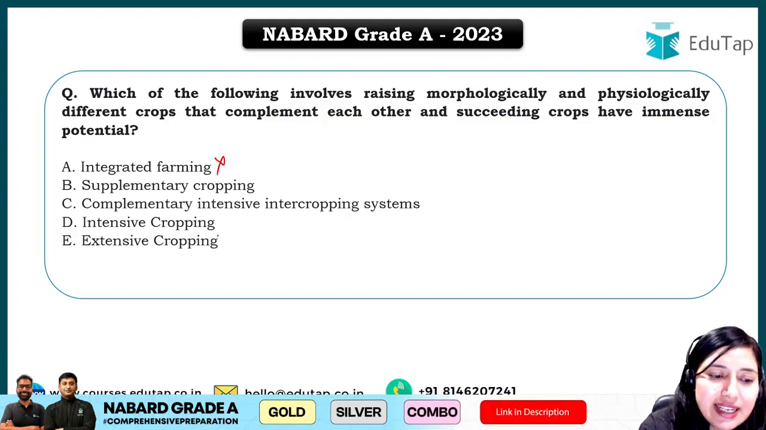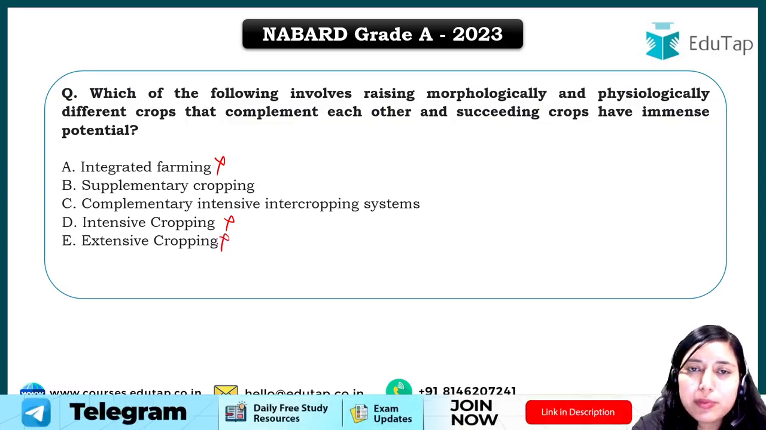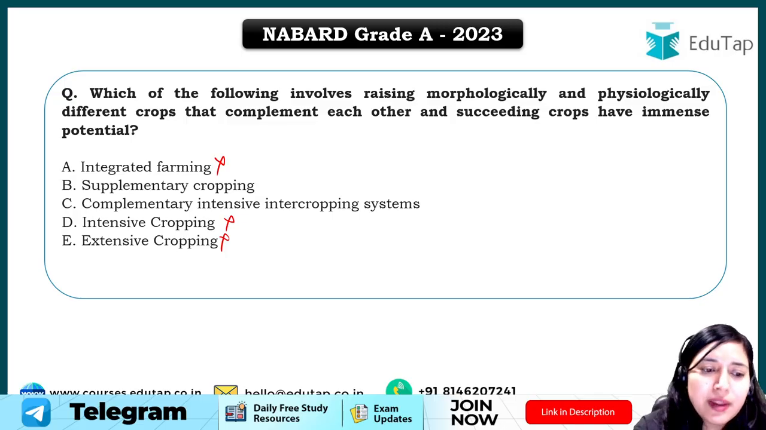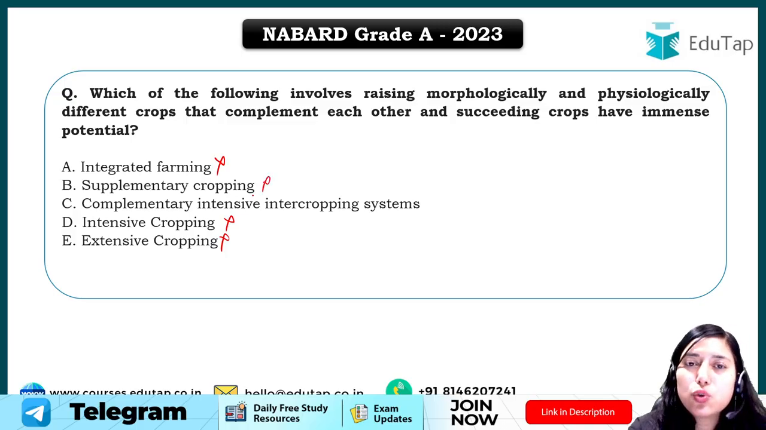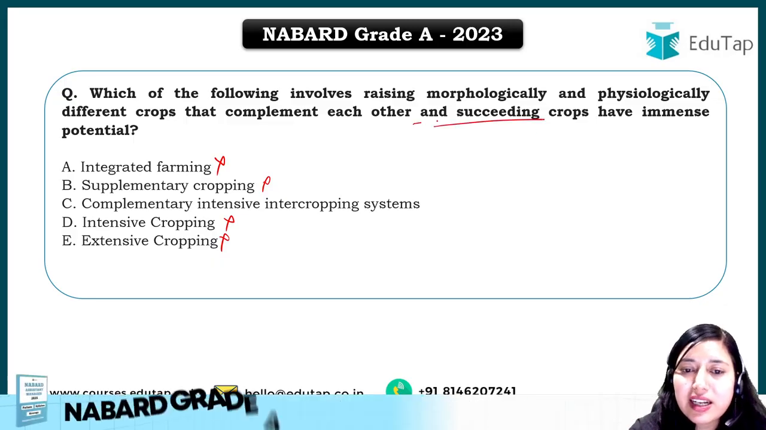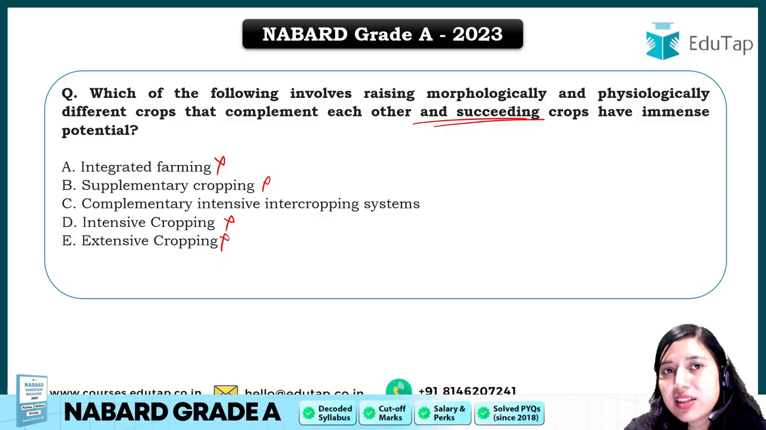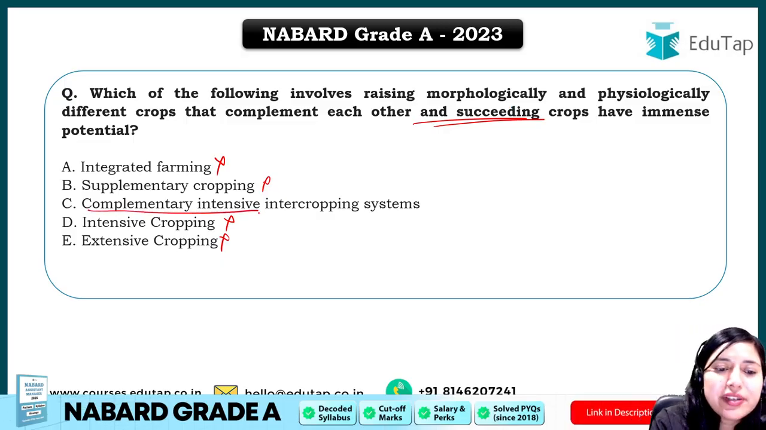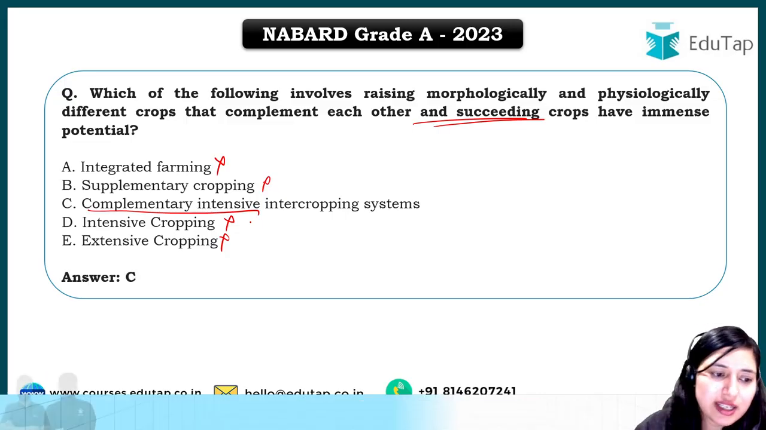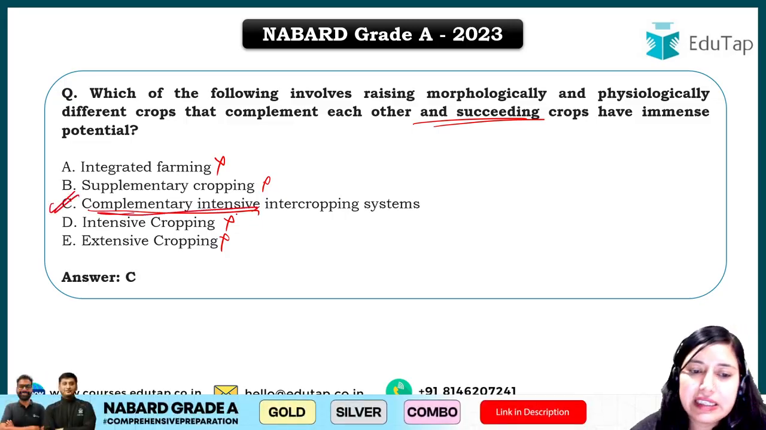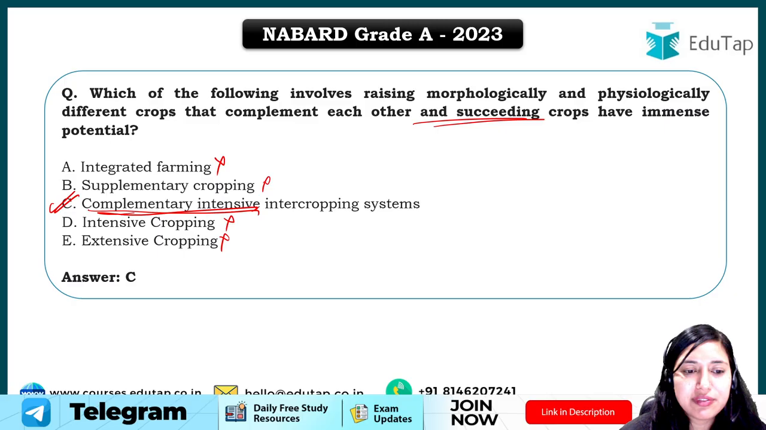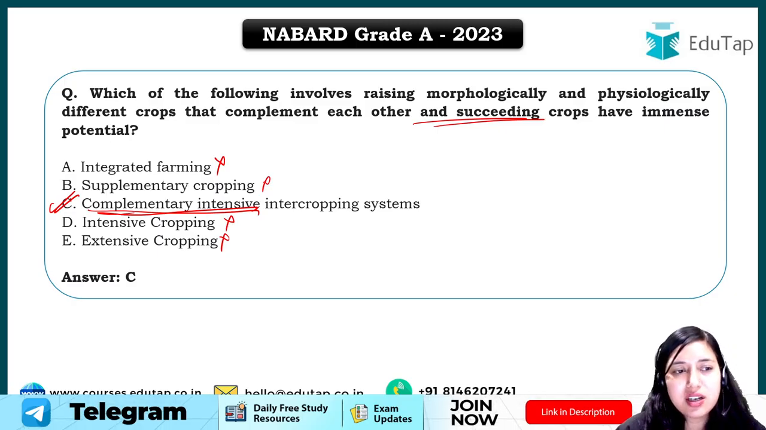Then we have intensive cropping and extensive cropping. Again, these cannot be the answer because they are not related to whatever is asked in the question. Then if I talk about supplementary cropping, in supplementary cropping we grow 2 crops at a time, but here you have been asked that one is grown after the other, right? So that happens in a complementary intensive intercropping system. So the answer here will be option C, complementary intensive intercropping system. Again, a very difficult question, not a general term that we read in agriculture, but still it has been asked, so we have to cover it, right? And you have to know this thing.